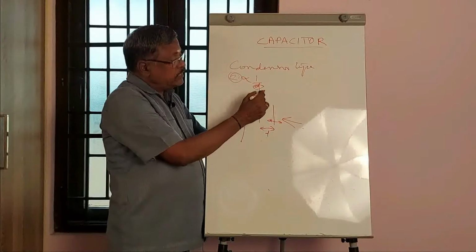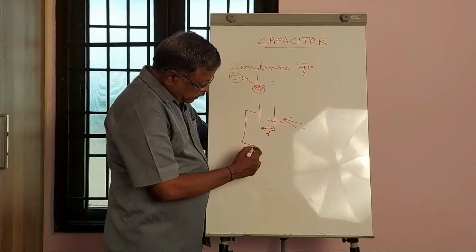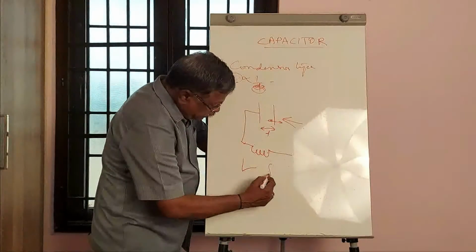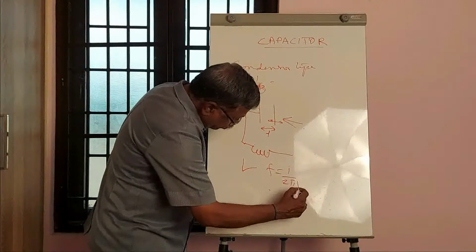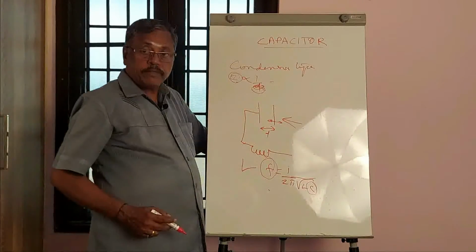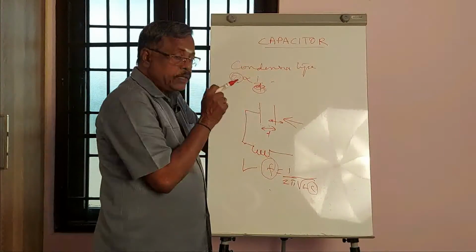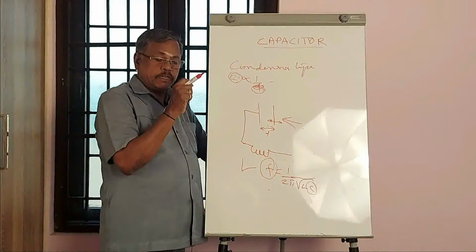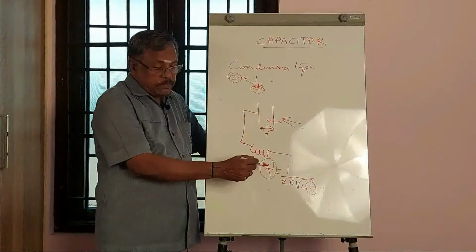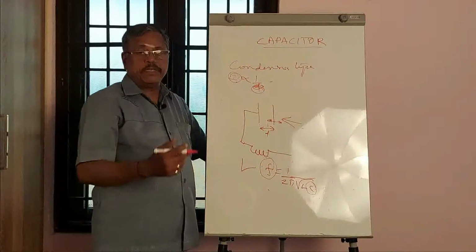When the distance is changing, capacitance will change. Therefore, this circuit can be connected to an inductance in an oscillator, and the oscillator may be producing a frequency of 1 by square root of LC. Therefore, if C is changing, frequency will change. Here we are adjusting the C only by speaking to the variable plate of the condenser microphone, where distance is going to reduce. When distance is varying, the C will vary. When C is varying, oscillator frequency will vary. Accordingly, this can be used for transmitting the voices.